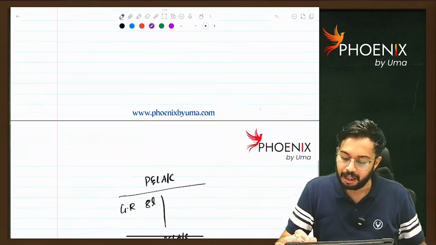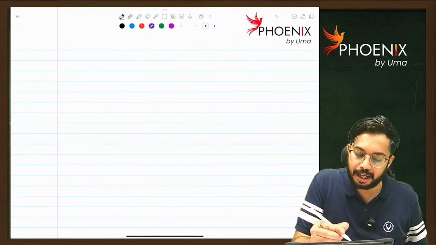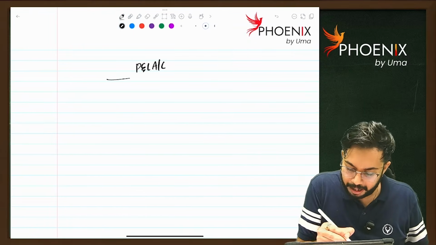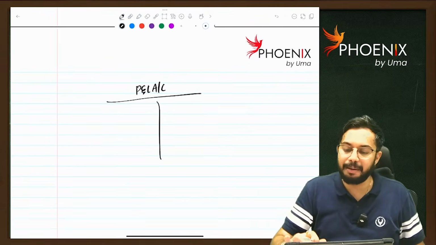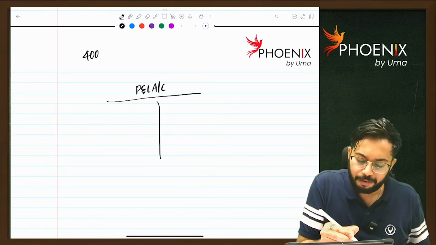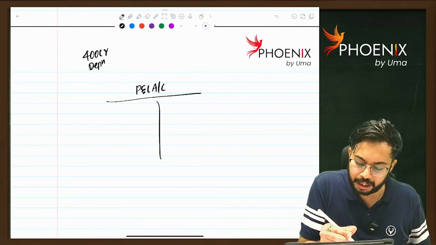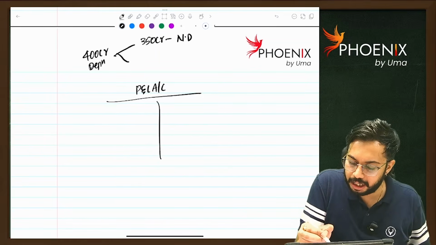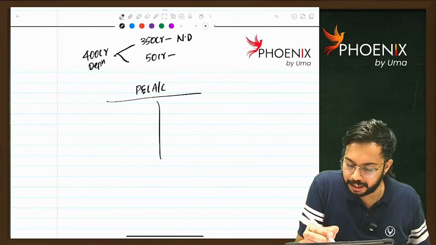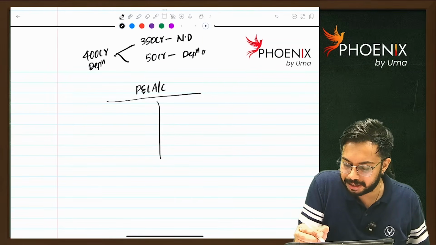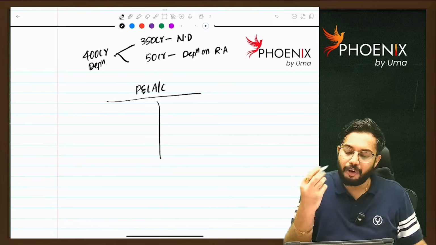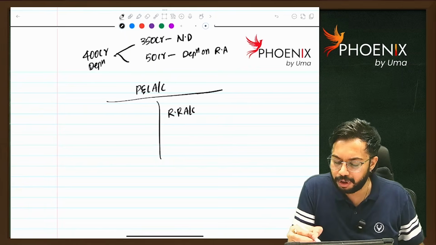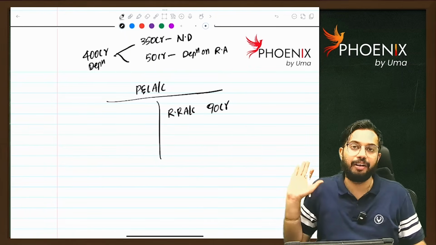For example, I will take one example. P&L account is there. In the P&L account, in the same example we have discussed, 400 crores is depreciation. Out of that, 350 crores is normal depreciation. 50 crores is depreciation on revalued assets. Correct? What happened? Revaluation reserve account debit to P&L account, 90 crores entry was written.